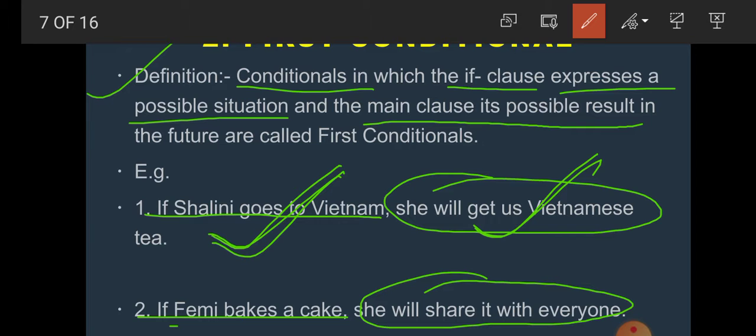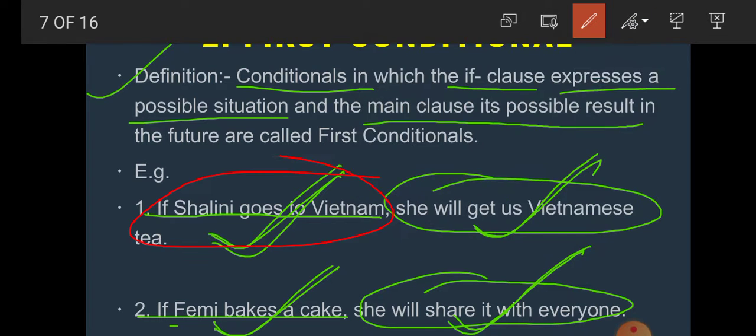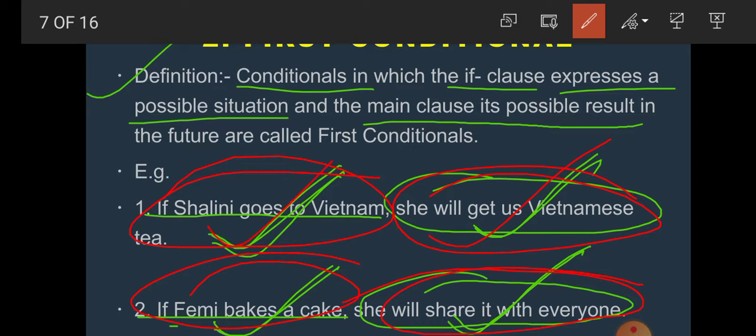Now the second one, students. If Femi bakes a cake, again there is a possible situation. She will share it with everyone. So here there is a possible situation in the if clause, in both if clauses, and there is a possible result in the main clause. This one is the main clause and here it is the if clause.